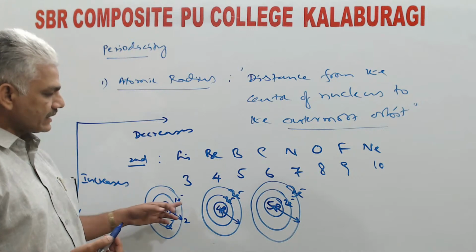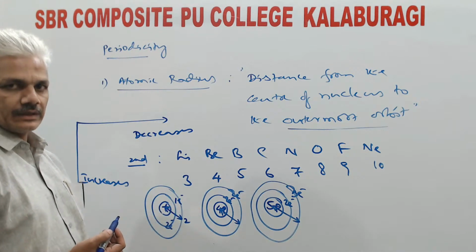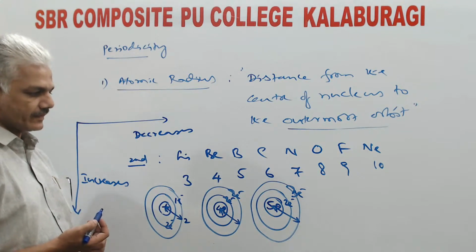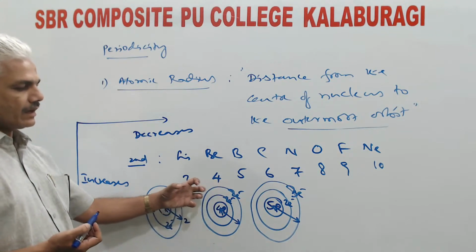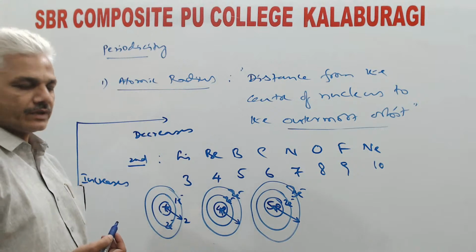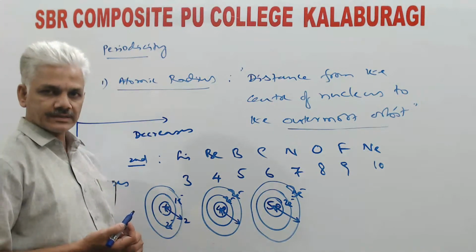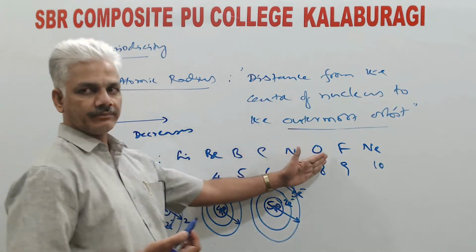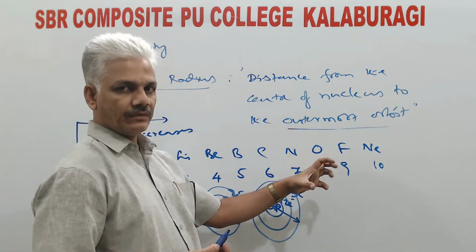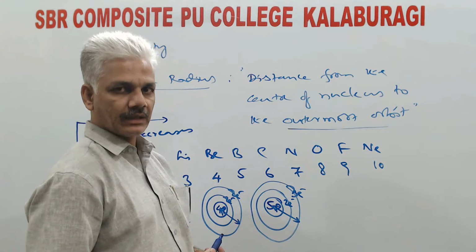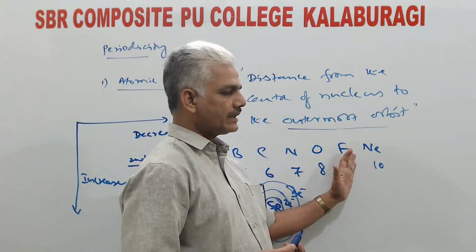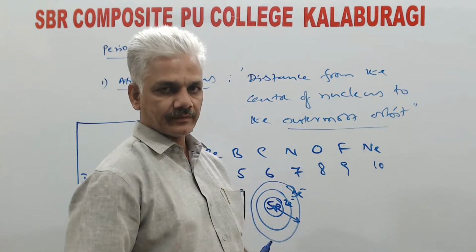As a result of this increase in the number of protons inside the nucleus, effective nuclear force of attraction increases. As a result, the outermost orbit is somewhat pulled towards the nucleus. That is why, as we move from lithium to fluorine, continuously there will be decrease in the atomic radius. From fluorine to neon, there will be sudden increase in the values.